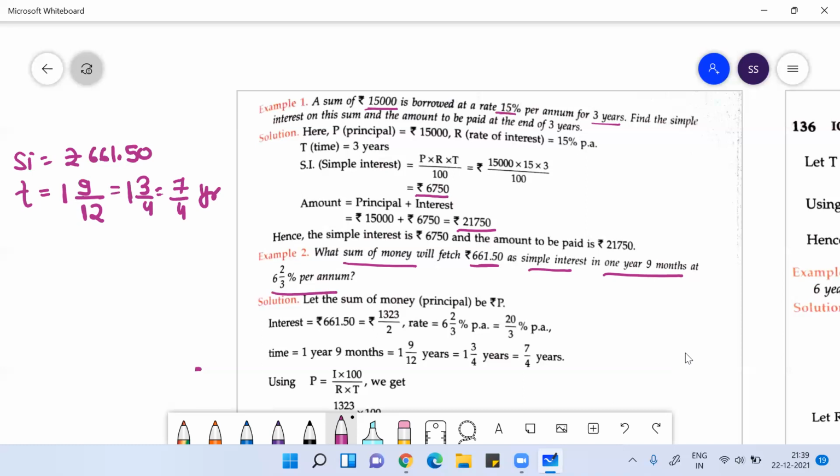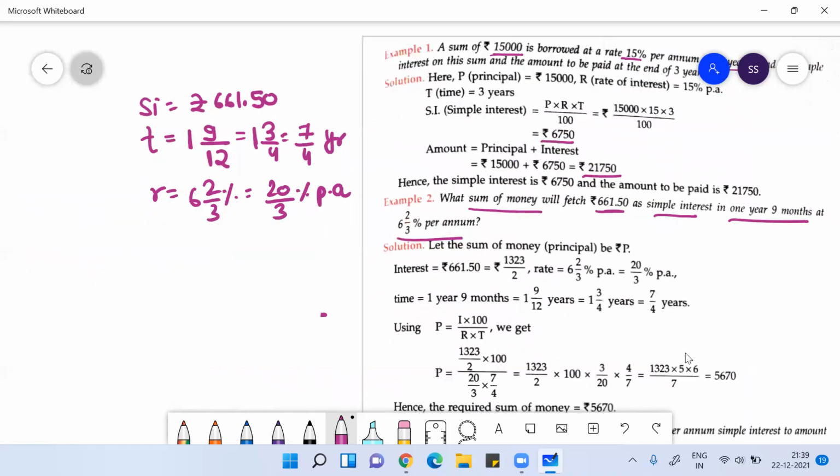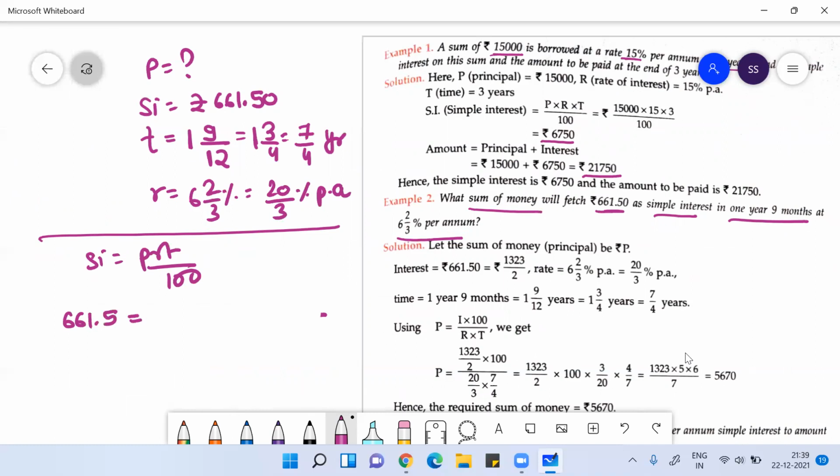The rate of interest is given as 62 by 3%, meaning 20 by 3% per annum. Again, the same formula is used. If I'm asking you to find the principal, you know the formula of simple interest, PRT by 100. So simple interest 661.5 is equal to principal into R, which is 20 by 300, into time, which is 7 by 4. You just need to solve.